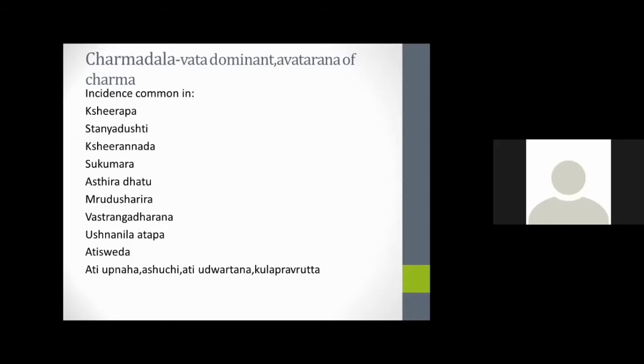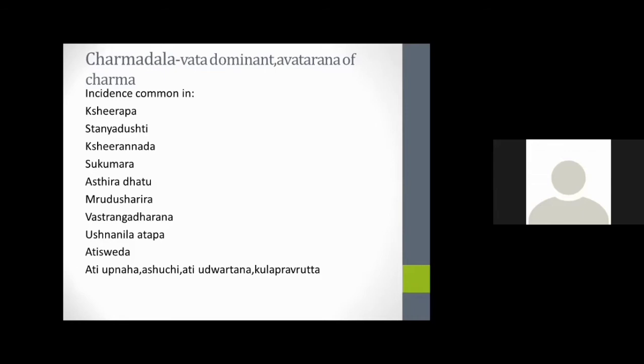We can diagnose these conditions by their specific manifestation. Charmadala incidence is common in the Kshirabhavastha, due to Stanya Dushti, in Chira Annada, in Sukumara, in Mridu Sharira, in Vastranga Dharana, Ushna Anila Adaba, because of Adisveda, and because of Adi Ubanaha, Ashuji, Adi Udvartana, and because of Kula Pravarta, like a familial tendency. So mainly Charmadala happens in Kshiraba and Chira Annada, like up to 3 years only we can diagnose these conditions in children.